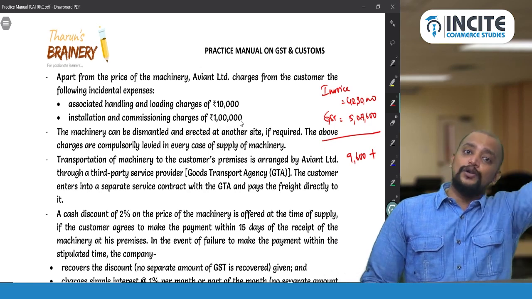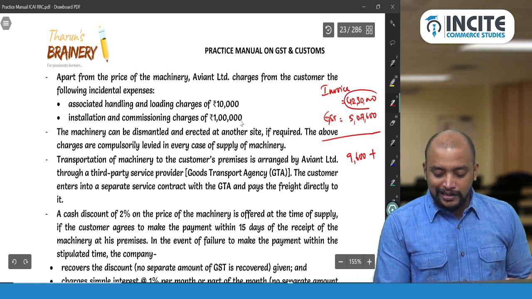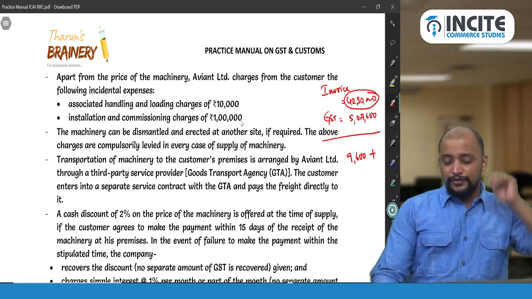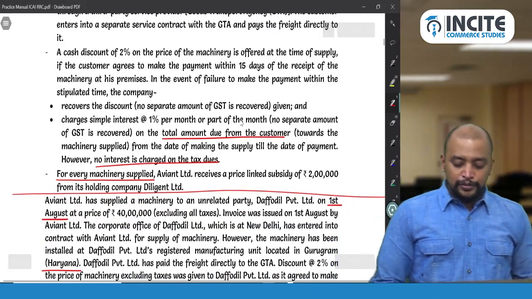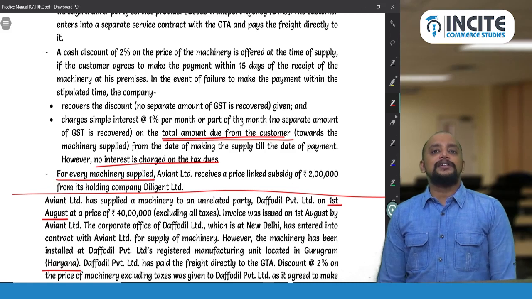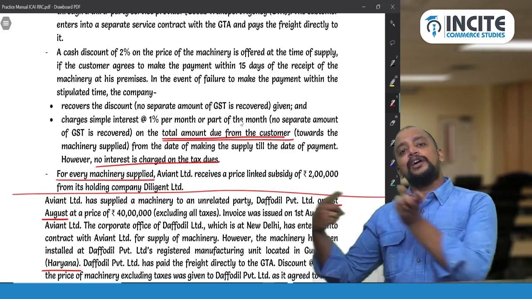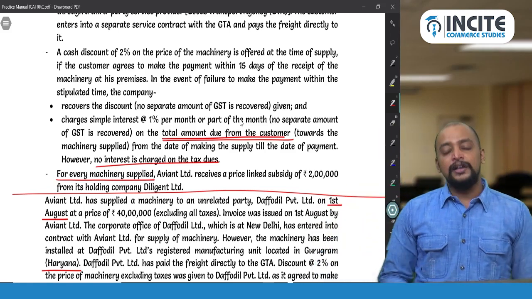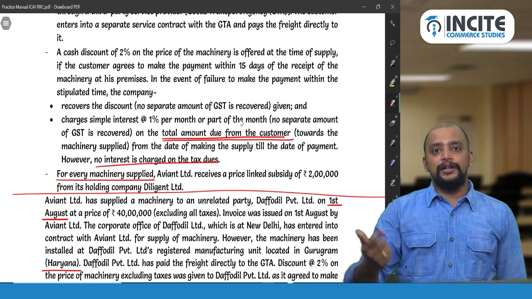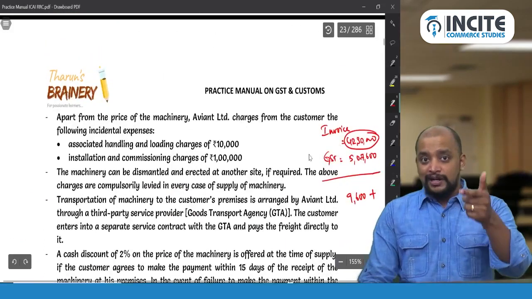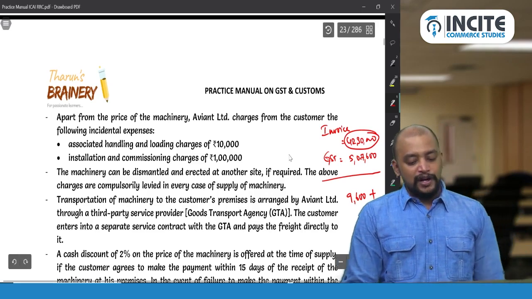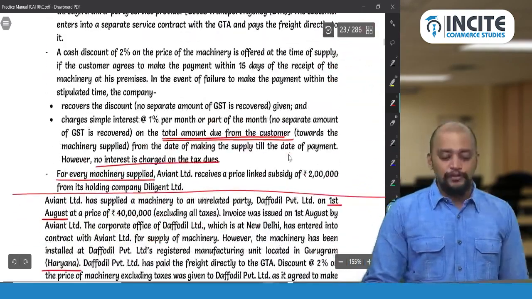2 lakhs is due from the holding company. So take 42,30,000. From 42,30,000, take out 2 lakhs. Why? Because 2 lakhs is due from the holding company. For computing interest, we need to take total amount due from the customer only. So what is the total amount due from the customer? So 42,30,000 minus 2 lakhs you should take out. So 40,30,000. Now even 80,000 rupees is also due from him. Discount offered. So while computing 42,30,000, you gave a discount. The discount is also to be recovered from him. 80,000. So 41,10,000 is the amount due from the customer.